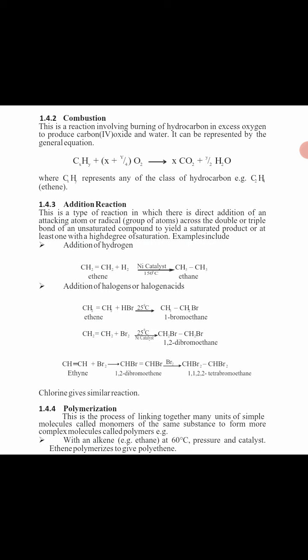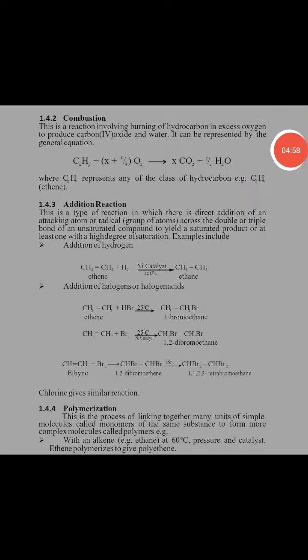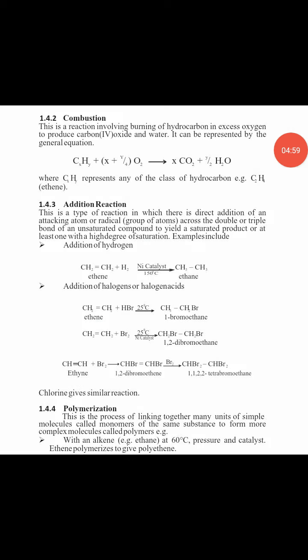Let me go over it again. When you add 1 mole of hydrogen to an alkyne, it breaks one of the triple bonds, then you have a double bond, and an alkene will be formed. When you add 1 mole of hydrogen to an alkene, it breaks the double bond, and that means an alkane will be formed.